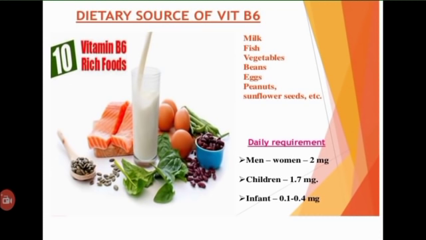Animal sources such as egg, fish, milk, and meat are rich in vitamin B6, and wheat, corn, cabbage, roots, and tubers are good vegetable sources. The requirement of pyridoxine for an adult is 2 to 2.2 mg per day. During pregnancy, lactation, and old age, an intake of 2.5 mg per day is recommended.